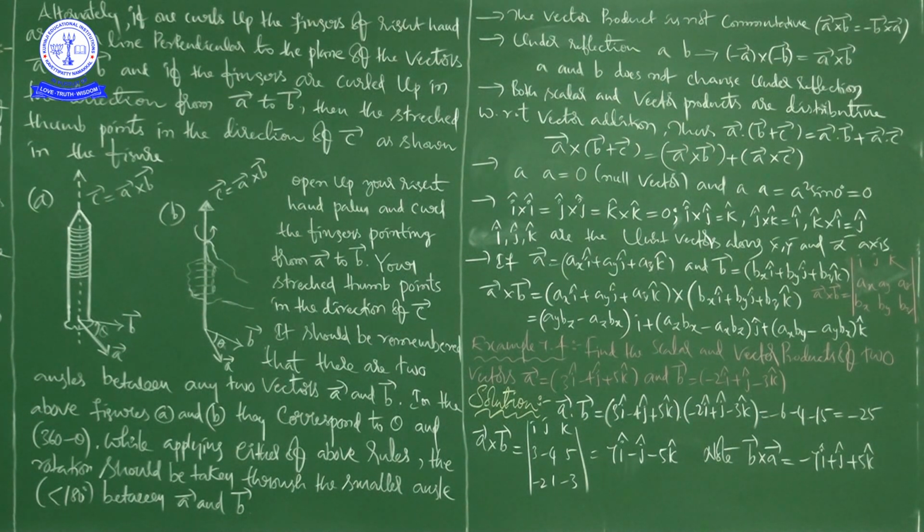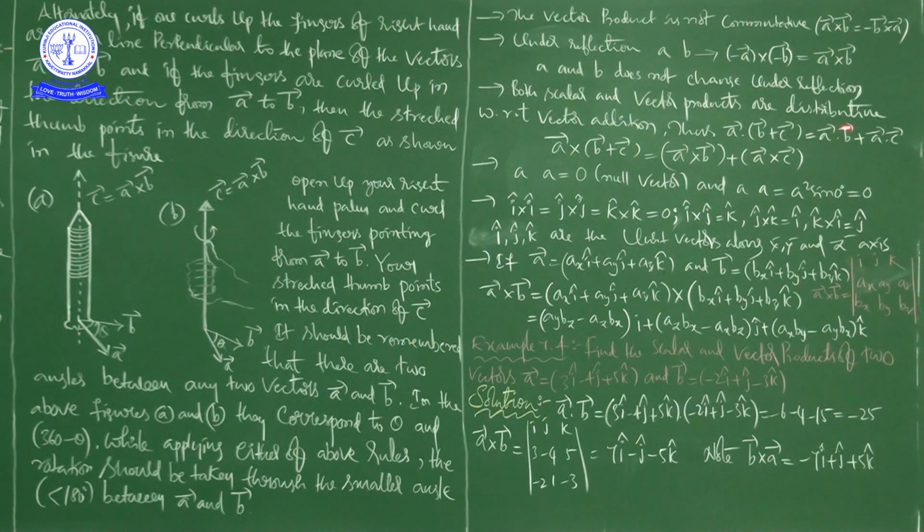That is, minus A bar cross minus B bar is equal to A bar cross B bar. Here A bar and B bar do not change under reflection. Because of this, these two are the same now.